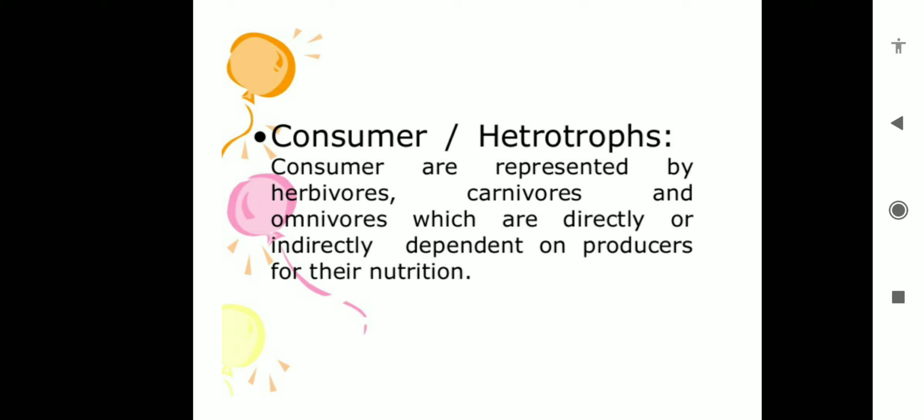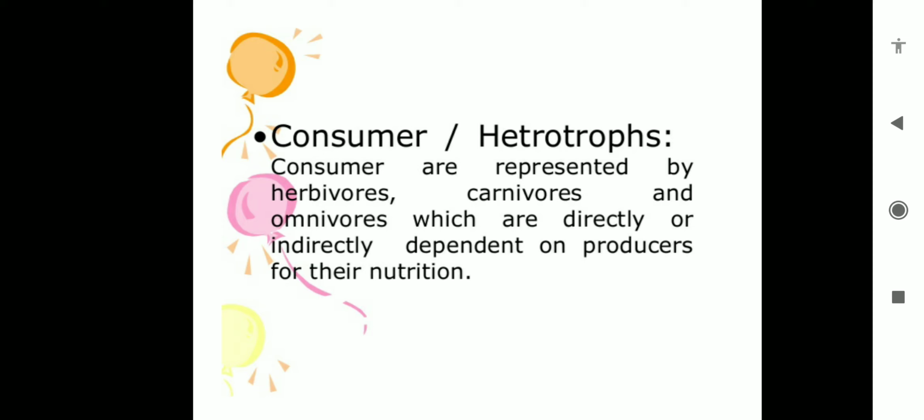Herbivores feed on the grasses; goat, cow, buffalo, deer, all these are herbivores. Carnivores are those feeding on herbivores. Suppose the snake feeds on the frog, and the frog feeds on insects. If they are eating herbivores, these organisms are called carnivorous organisms.